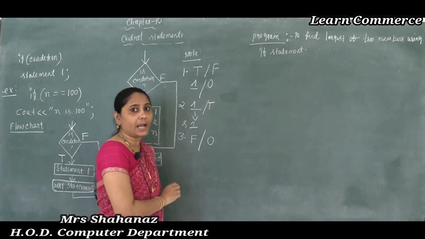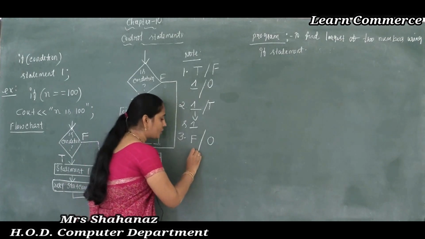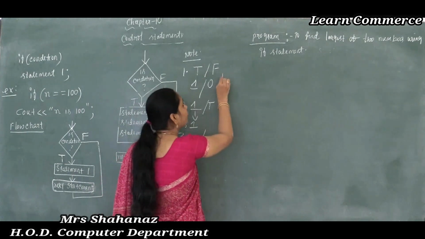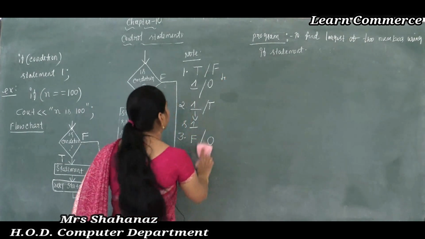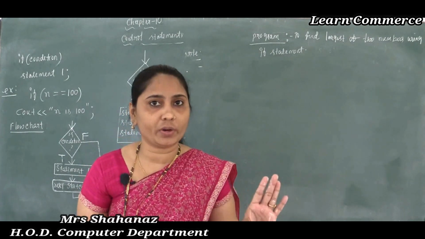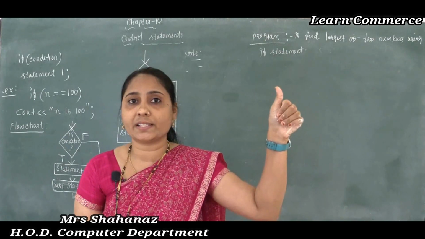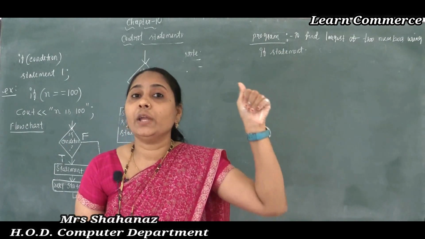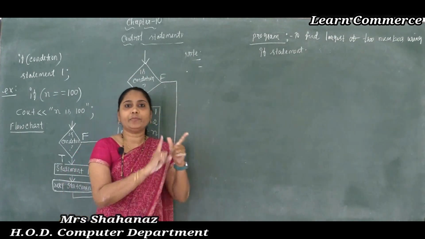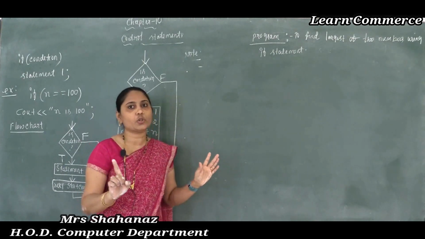No. So we can say that statement 1 is not executed. Clear this point? So the first point is clear now: the condition gives only two results, one is true, the second is false. True is equal to 1, so statement 1 is going to execute. If the condition is false, it has value 0, and statement 1 is not going to execute.